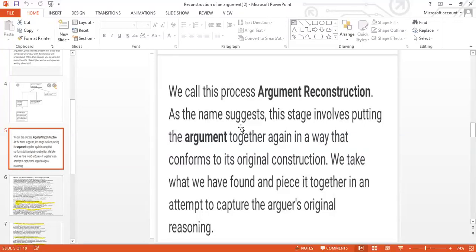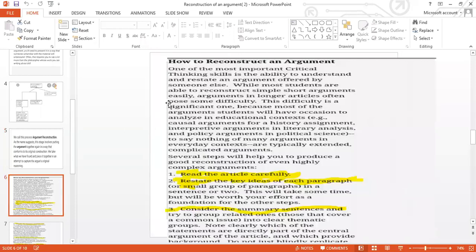As the name suggests, this stage involves putting the argument together to form its original construction. You do not reach at the conclusion, but put together another argument to form the original construction. We take what we have found and piece it together in an attempt to capture the arguer's original reasoning. So this is the reconstruction. How to reconstruct an argument? What methodology? What should we consider?